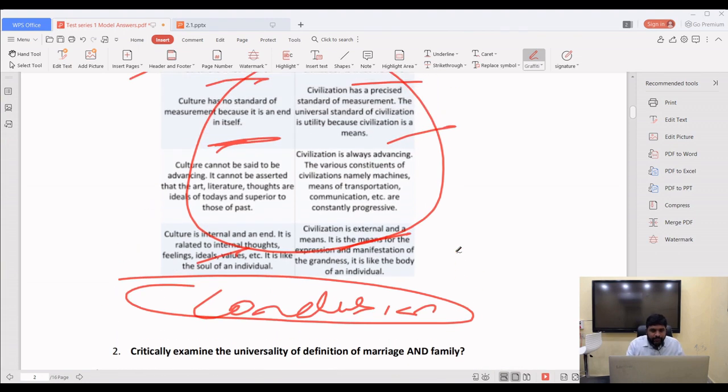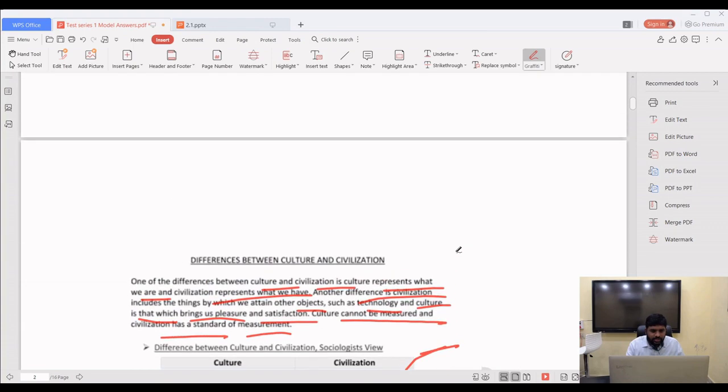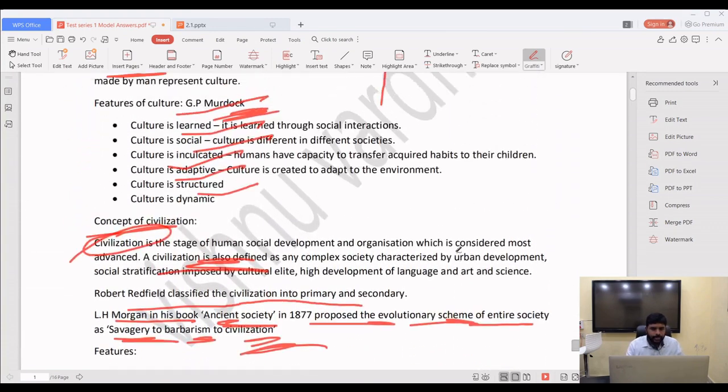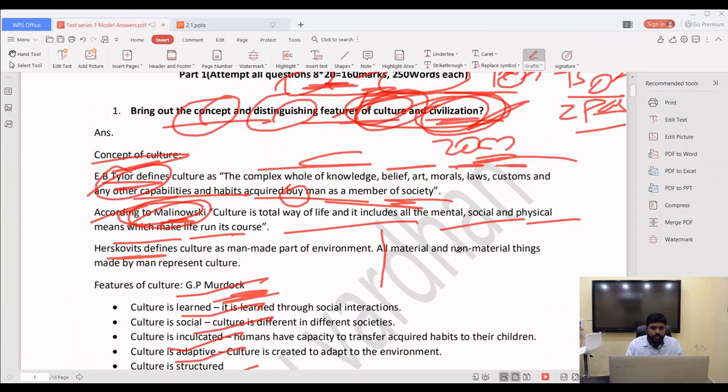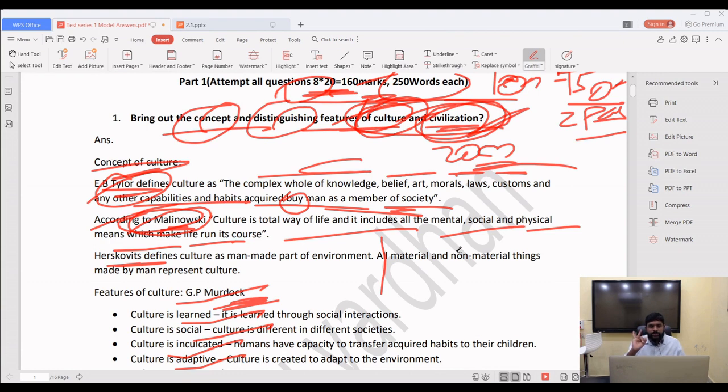So again, I am repeating, very quick revision. See, culture, characteristics of culture, civilization, characteristics of civilization, difference between culture and civilization, and the interrelationship between culture and civilization is the answer for this question: bring out the concept and distinguishing features of culture and civilization.